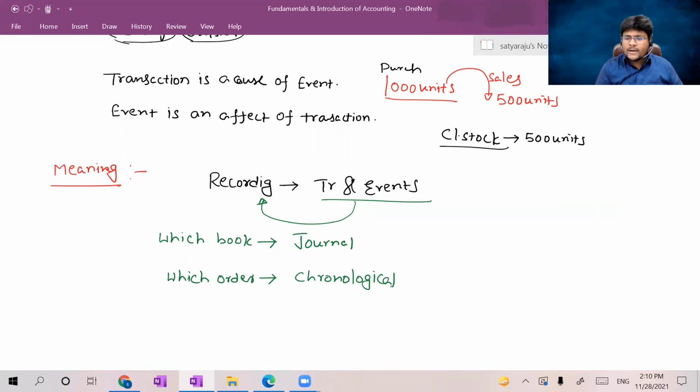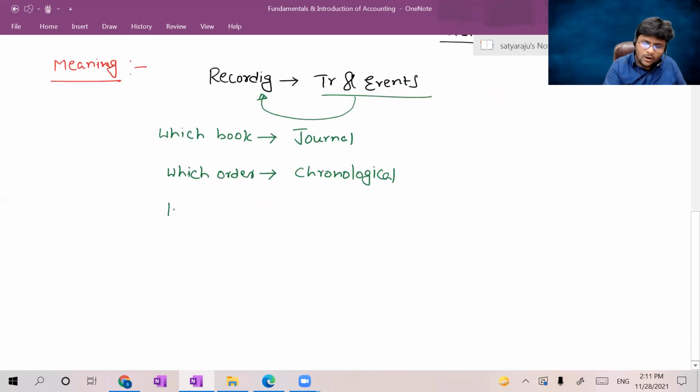So I opened my business at 8 o'clock. One transaction happened. You should record that transaction first. After that, at 8:15, another transaction happened. You should record that at 8:15. That is nothing but chronological order. And the next important question was, how can I record?